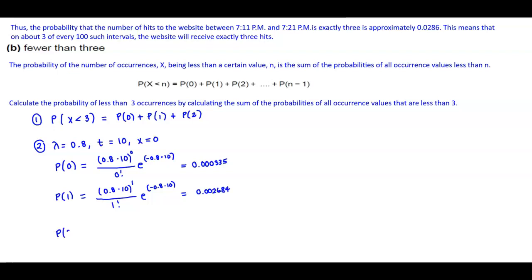Then for the probability of 2, that's (0.8 times 10) to the second power over 2 factorial times e to the negative 0.8 times 10, which gives us 0.010735.